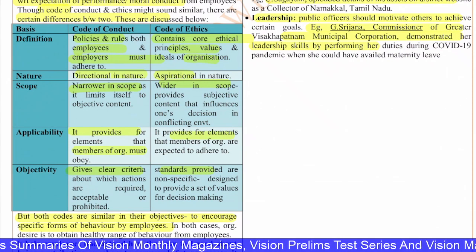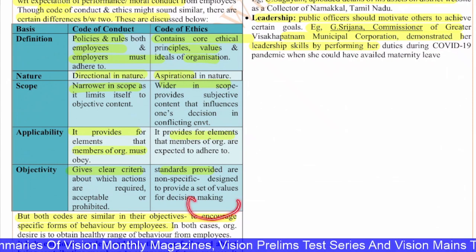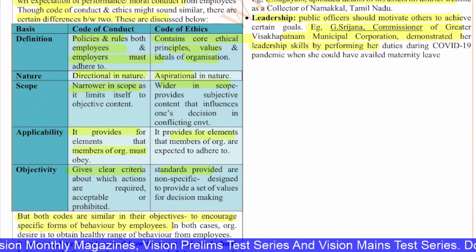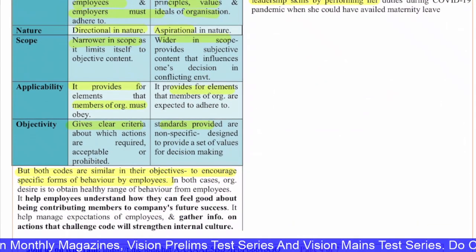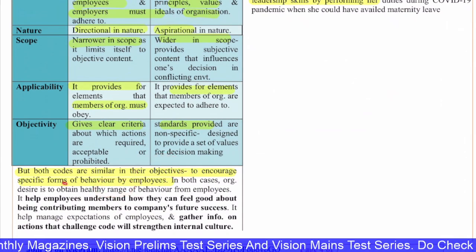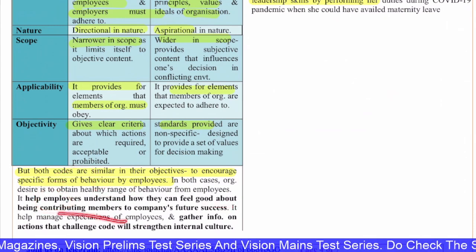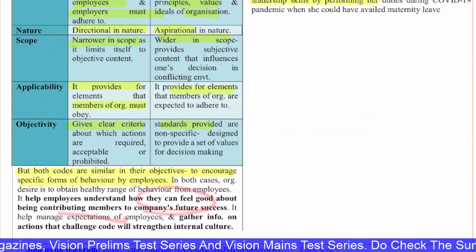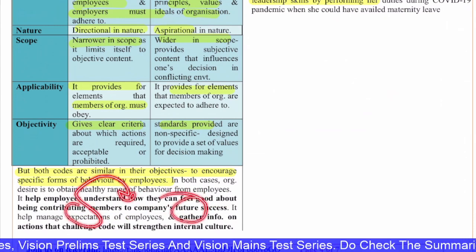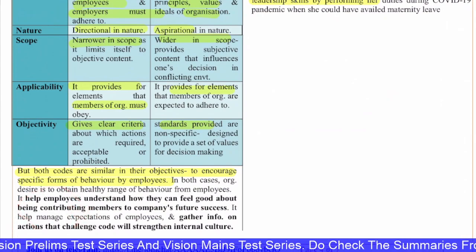Both these codes have similar objectives: to encourage specific forms of behavior by the employees. In both cases, the organization's desire is to obtain a healthy range of behavior from the employees. It helps the employees understand how they can feel good about being contributing members to the company's future success. It helps manage expectations of employees and gather information on actions that challenge the code, and it will strengthen the internal culture.